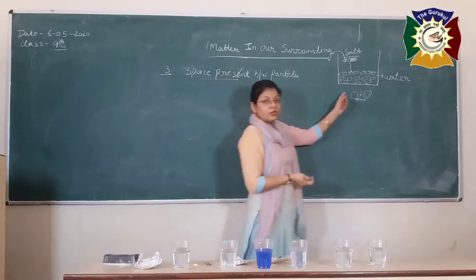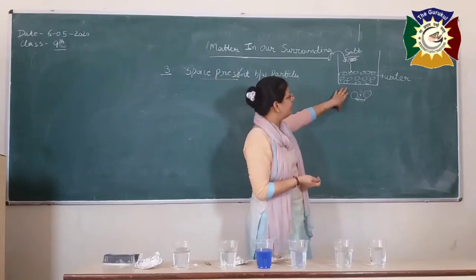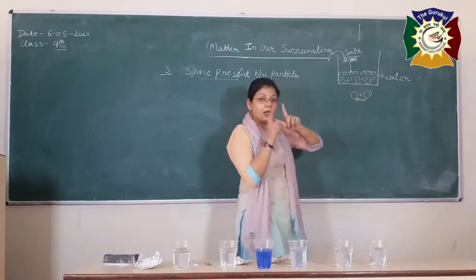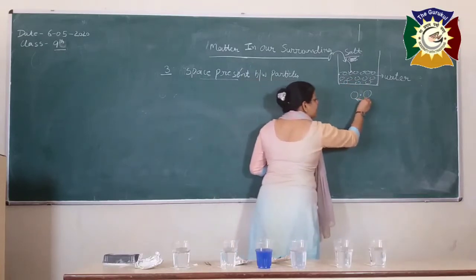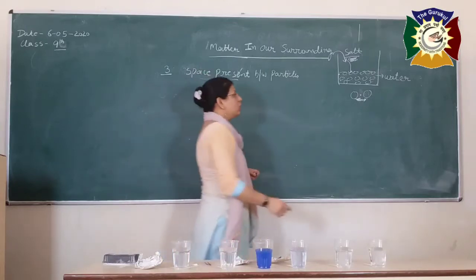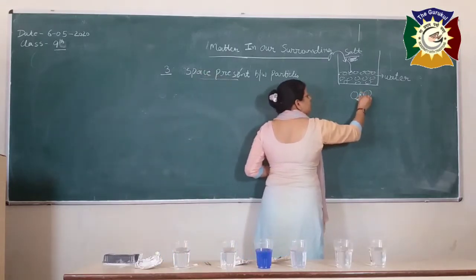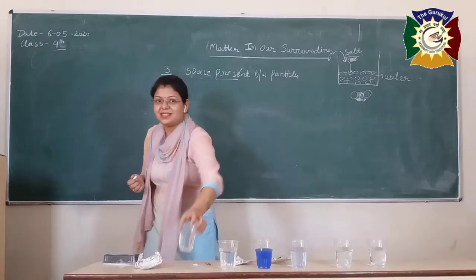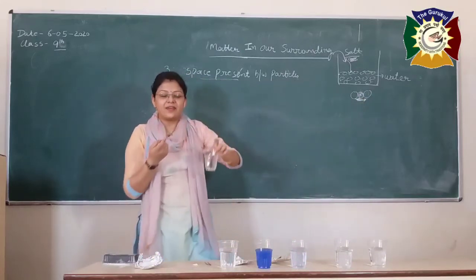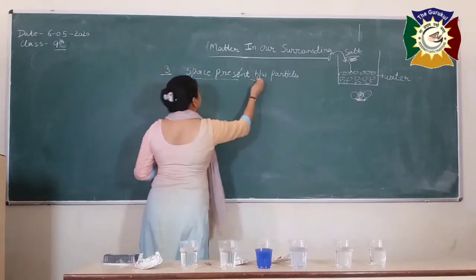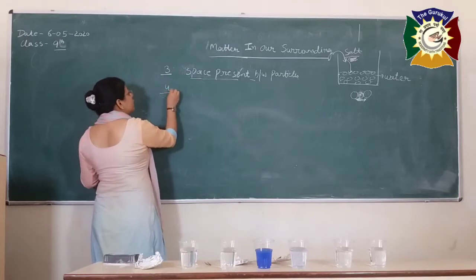As I have already drawn this diagram on the board, here the two molecules of water, there is a very small distance between them. They are not packed closely. So there is a space and the salt particles settle down into the spaces. That's why the level of water doesn't rise that much. That shows that there is a space present between the particles.